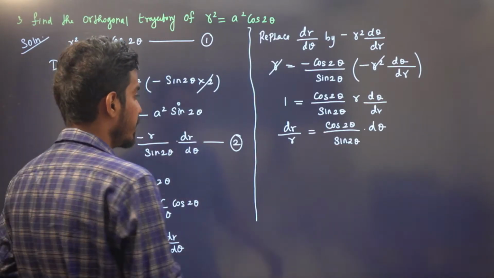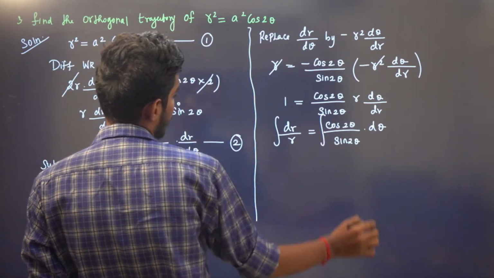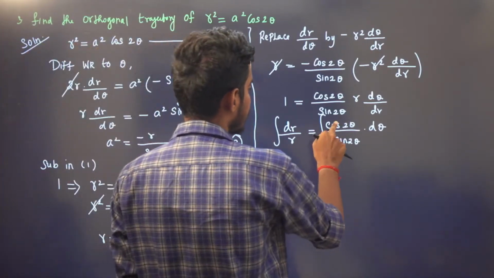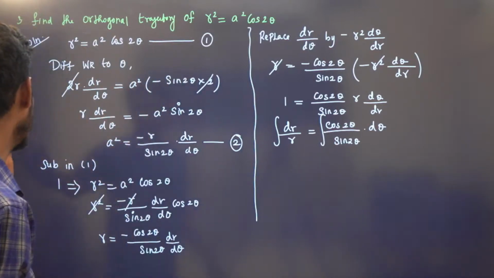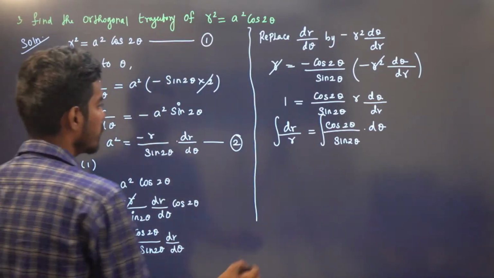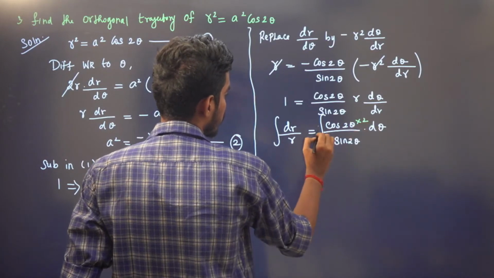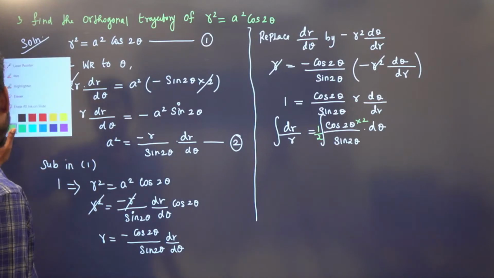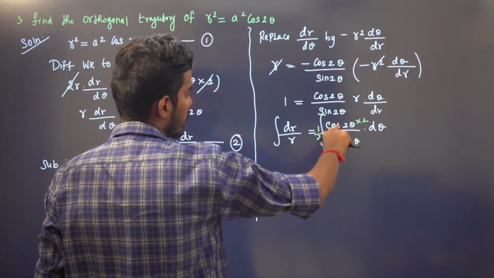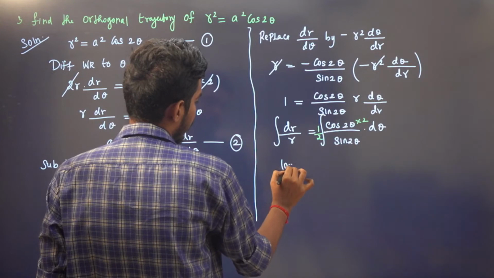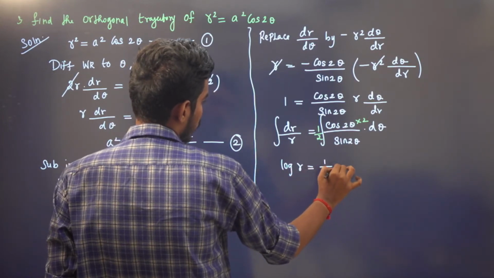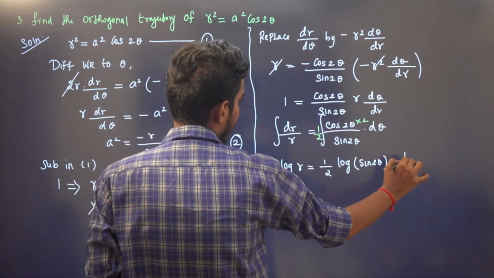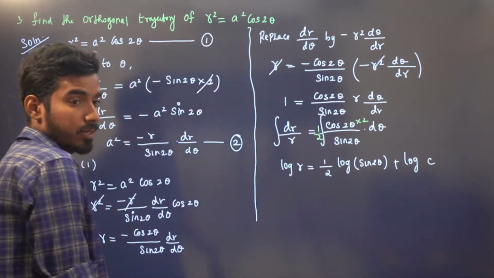Okay, so integrate this. The differentiation of sin 2 theta is cos 2 theta into 2, but the 2 is missing here. So we will multiply and divide by 2. Now you can use the formula: sin 2 theta's derivative is cos 2 theta into 2. This is log r, and this is 1 by 2 log sin 2 theta plus some constant log c, right?